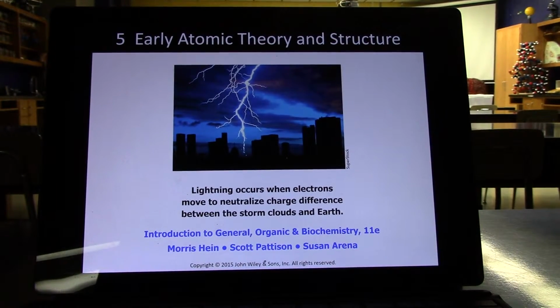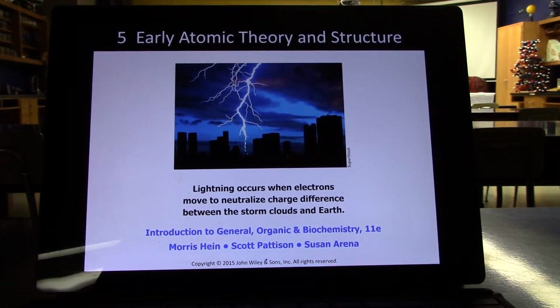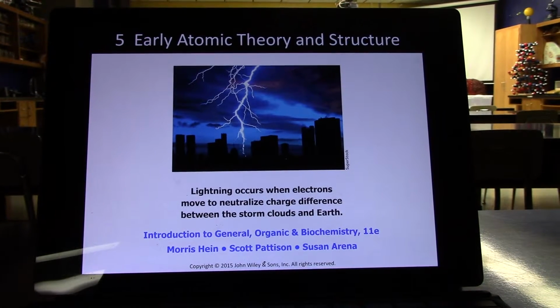Chapter 5, Early Atomic Theory and Structure. And here we start with a lightning bolt. Lightning occurs when electrons move to neutralize charges between different storm clouds and Earth.